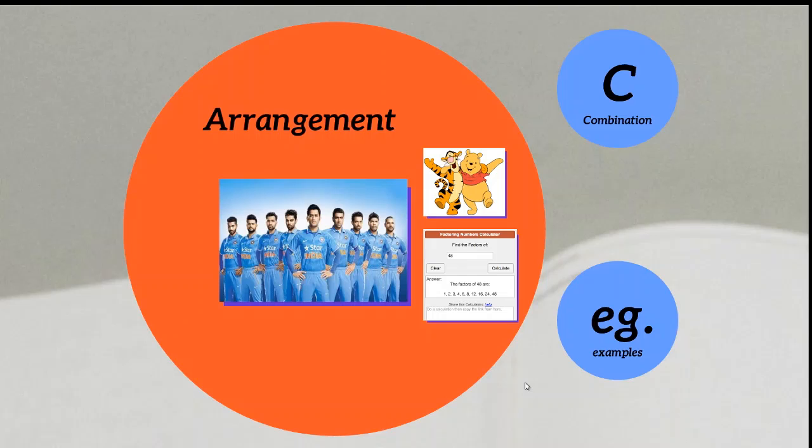So now let me show you one example about it. Here I am thinking of showing you an example regarding combinations. Now here, I have already told you whether I'm going to show you permutations or combinations. So basically you don't have to identify whether it is a permutation or combination.